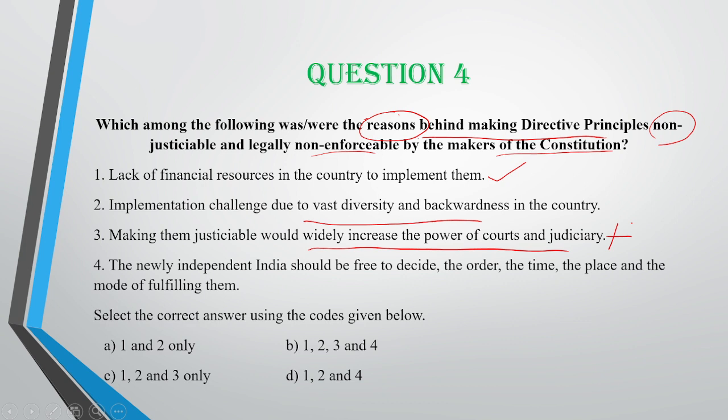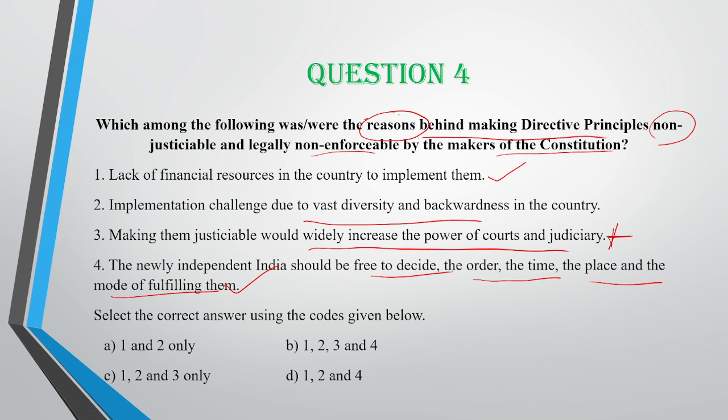The fourth one, the newly independent India would be free to decide the order, the time, the place, and the mode of fulfilling. Right. The newly independent India needs the time. Once everything gets settled, because when we got independence, we had different problems. We had to integrate complete India, partition had just happened, and there was linguistic reorganization, and poverty and agricultural backwardness. So many things we had to deal with. So newly independent India needed time to deal with all these issues which are mentioned in the DPSP. So definitely it could not be made justiciable or enforceable.